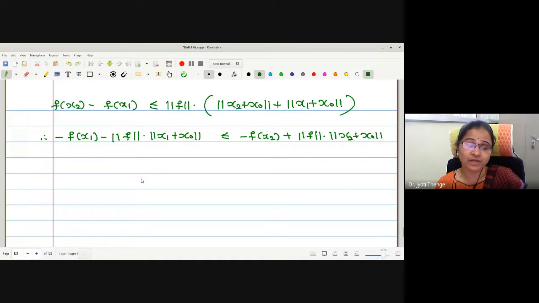Now, in order to have the relation, instead of these special elements x1 and x2, we want this for an arbitrary element of M instead of x1 and x2 separately.